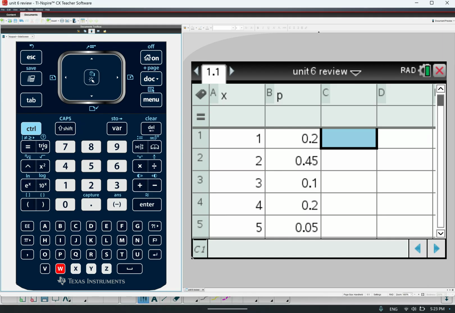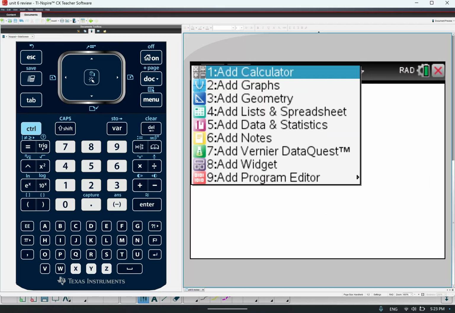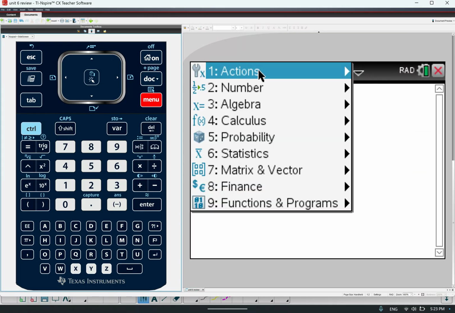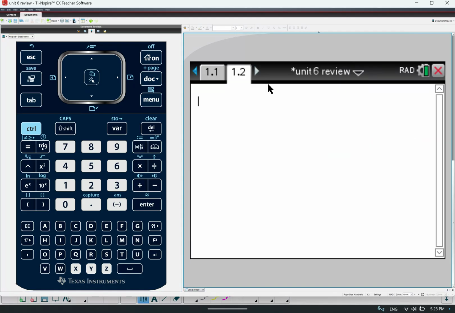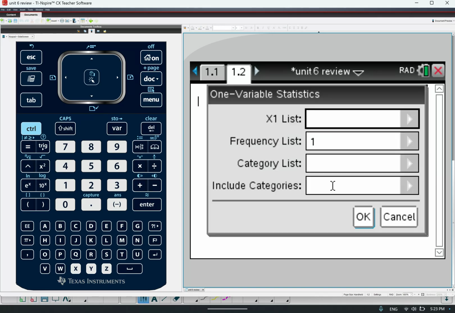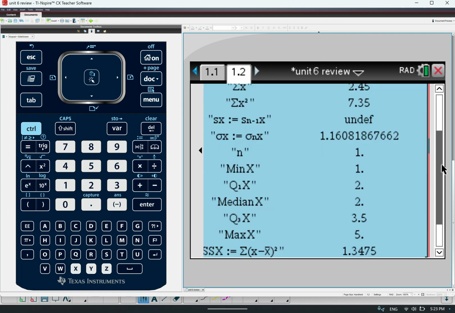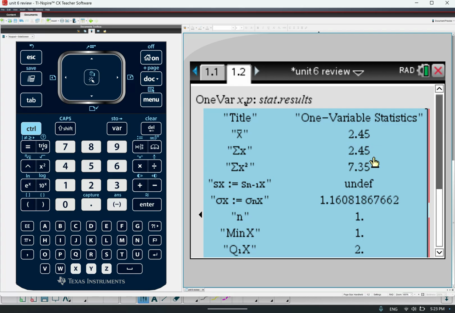You can enter the outcomes into a list X and the probabilities into a list P. Hit Control Page, add a calculator page, and hit Menu, Statistics, Stat Calculations, One-Variable Statistics, One List, X for the X list, and for the frequency you enter P and you hit OK. And we scroll up, and here we have a mean of 2.45. I don't need the standard deviation, but it's there as well.